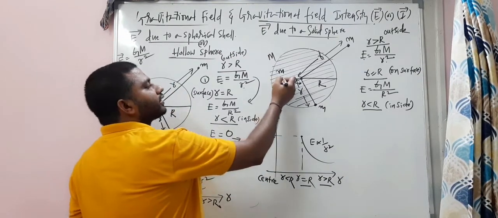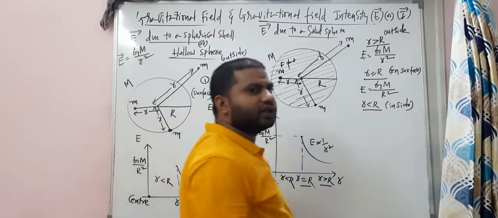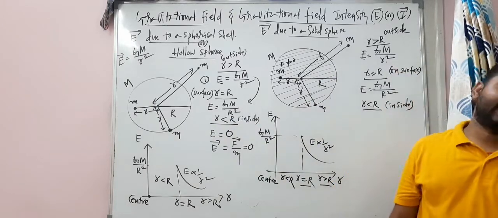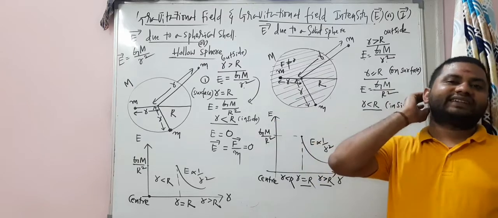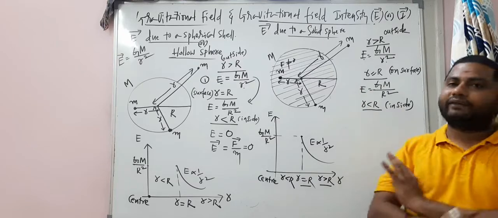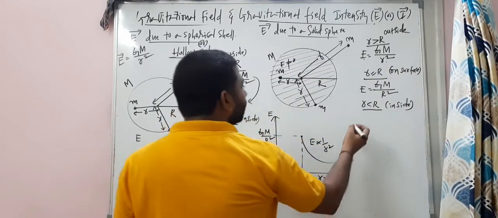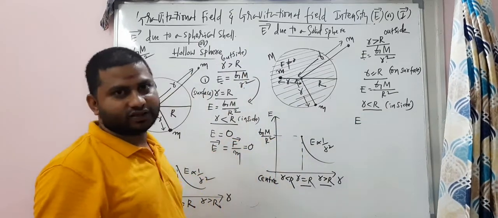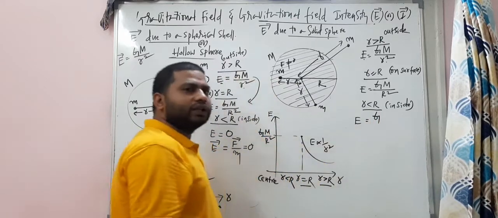At this point, the gravitational force will not be zero, my dear students. The gravitational force will not be zero. So this is what we have discussed in the shell theorem. If it is a shell, at any point inside the shell, the gravitational force will be zero, but in this case, the gravitational force will not be zero. So as it is not zero, there is a gravitational field intensity. So what is that? G into capital M.